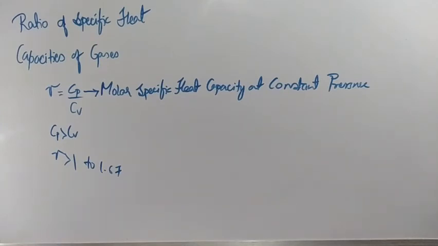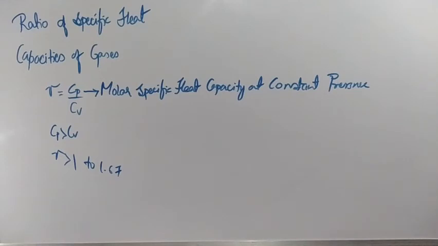Shall I erase the board? Clear? That means why is gamma value only 1.67? Can you tell me? Gamma value 1.67.